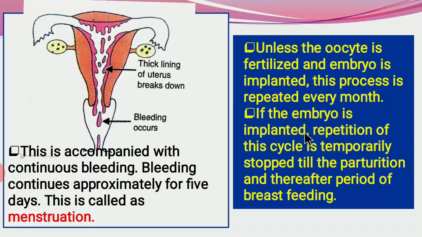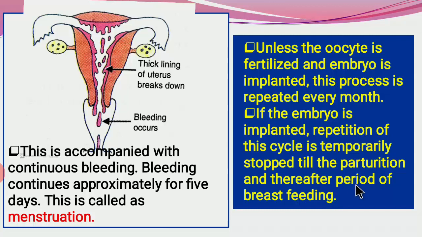If the embryo is implanted, now this is the second case. Suppose there is a fusion of male and female gametes and it forms the embryo, then there is implantation of this embryo and the repetition of the cycle is temporarily stopped till the parturition, and thereafter the period of breastfeeding. Means temporarily this cycle is stopped during the period of pregnancy, and afterwards the parturition and the breastfeeding period.